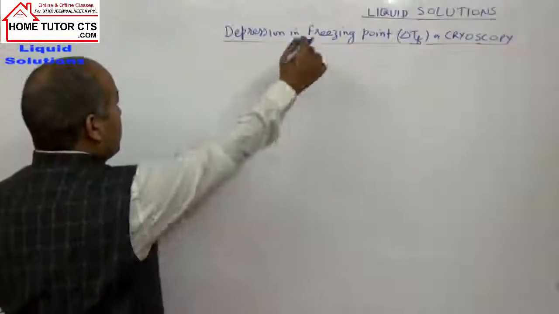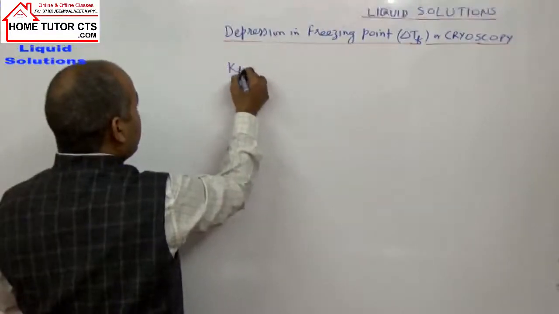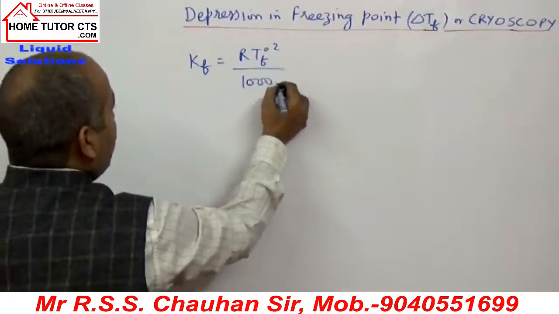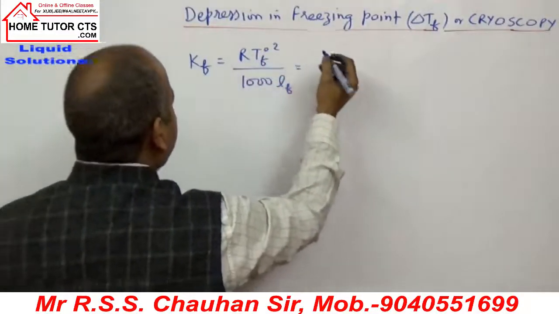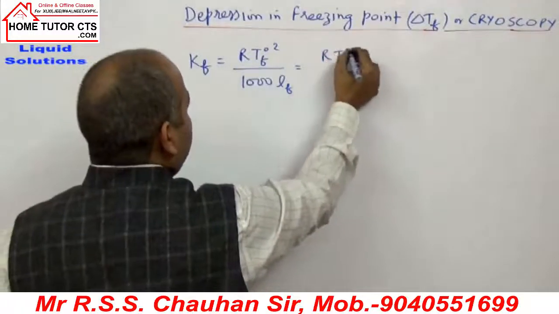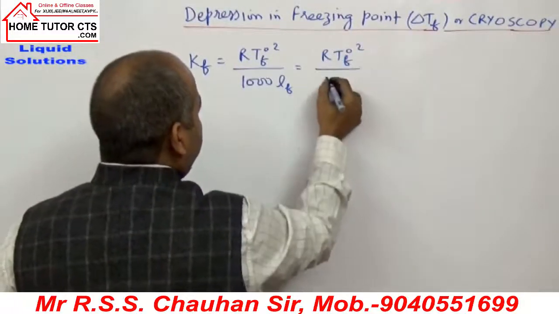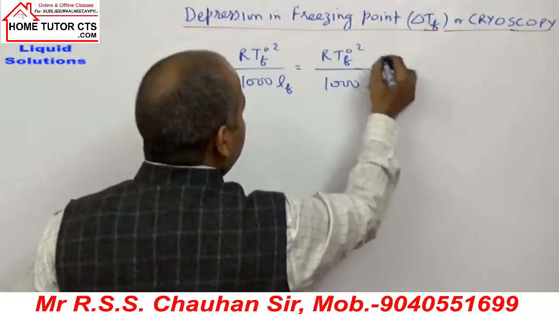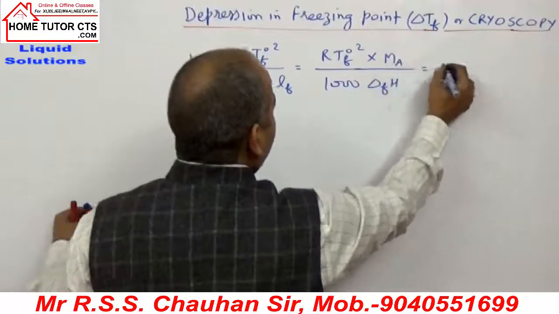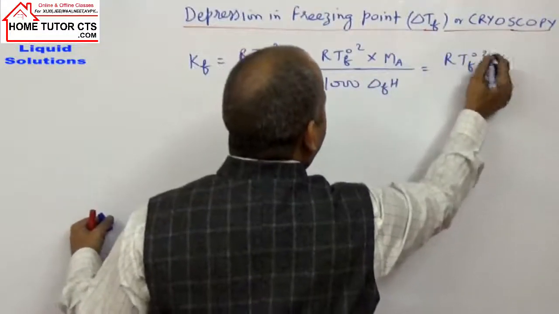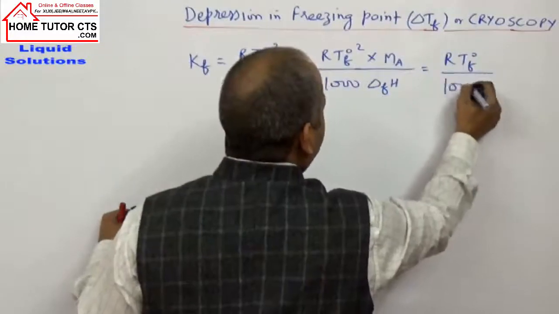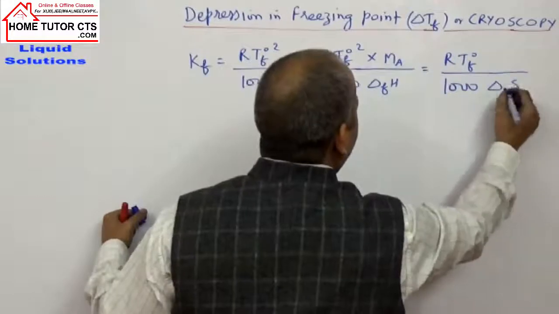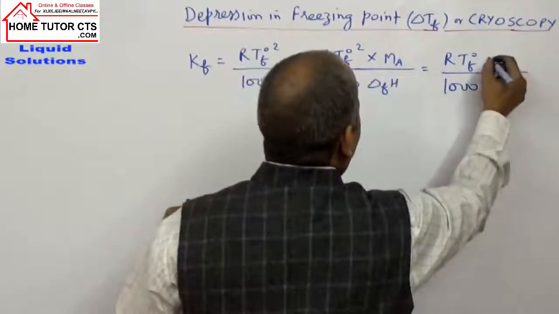This Kf for a solvent can be taken as R T naught F square by 1000 LF, or R T naught F square by 1000 delta HF by molar weight of solvent, or R T naught F by 1000 delta S fusion into Ma.